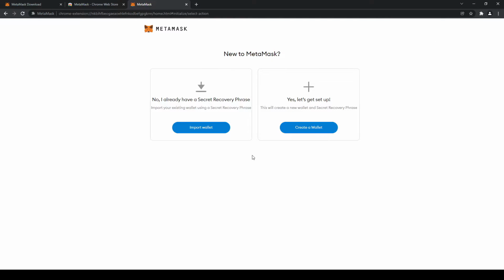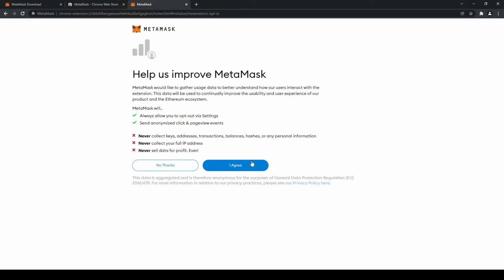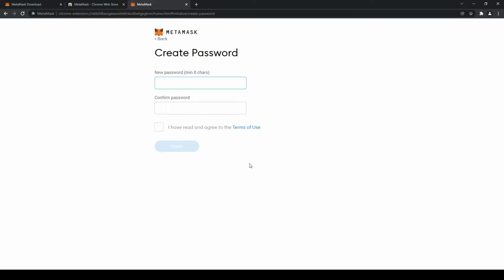After doing so, we're presented with two options. We can either import an existing wallet or create a new one. I'm going to be creating a new wallet for the purposes of this tutorial. Agree to help MetaMask gather data if you like, and then enter a secure password for your account. Click on Terms of Use to see the MetaMask Terms of Use. After you've read through them, you can agree to them by clicking on the checkbox next to it.